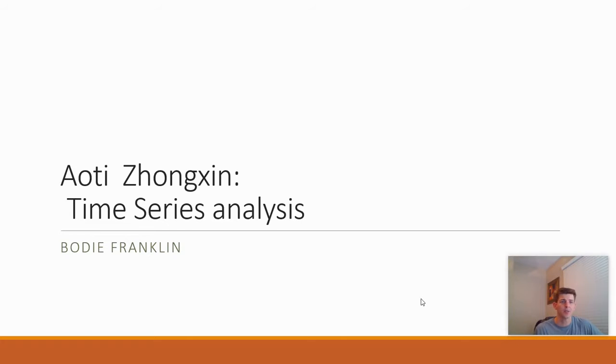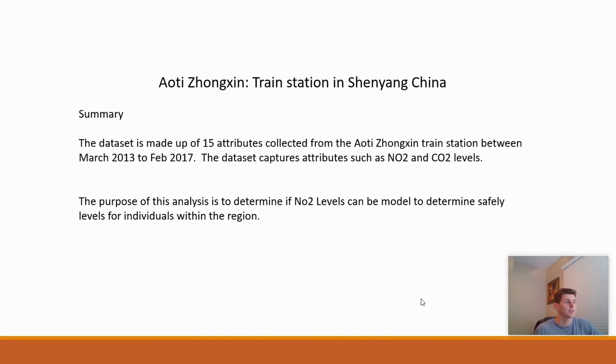Today I'm here to talk to you about a time series analysis I did on Anton Zhang. This is a data set collected at a train station, which is a huge tourist pass through. It was collected roughly for 4 years with 15 attributes, but we're just going to focus on NO2 levels, as that determines the air quality.